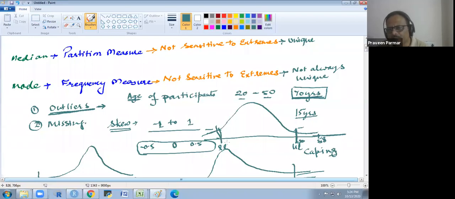And suppose there is a value written as 20 years, but it is a 14 years boy. So we convert the 14 to 20. So it is called flooring. Does that make sense to everyone?